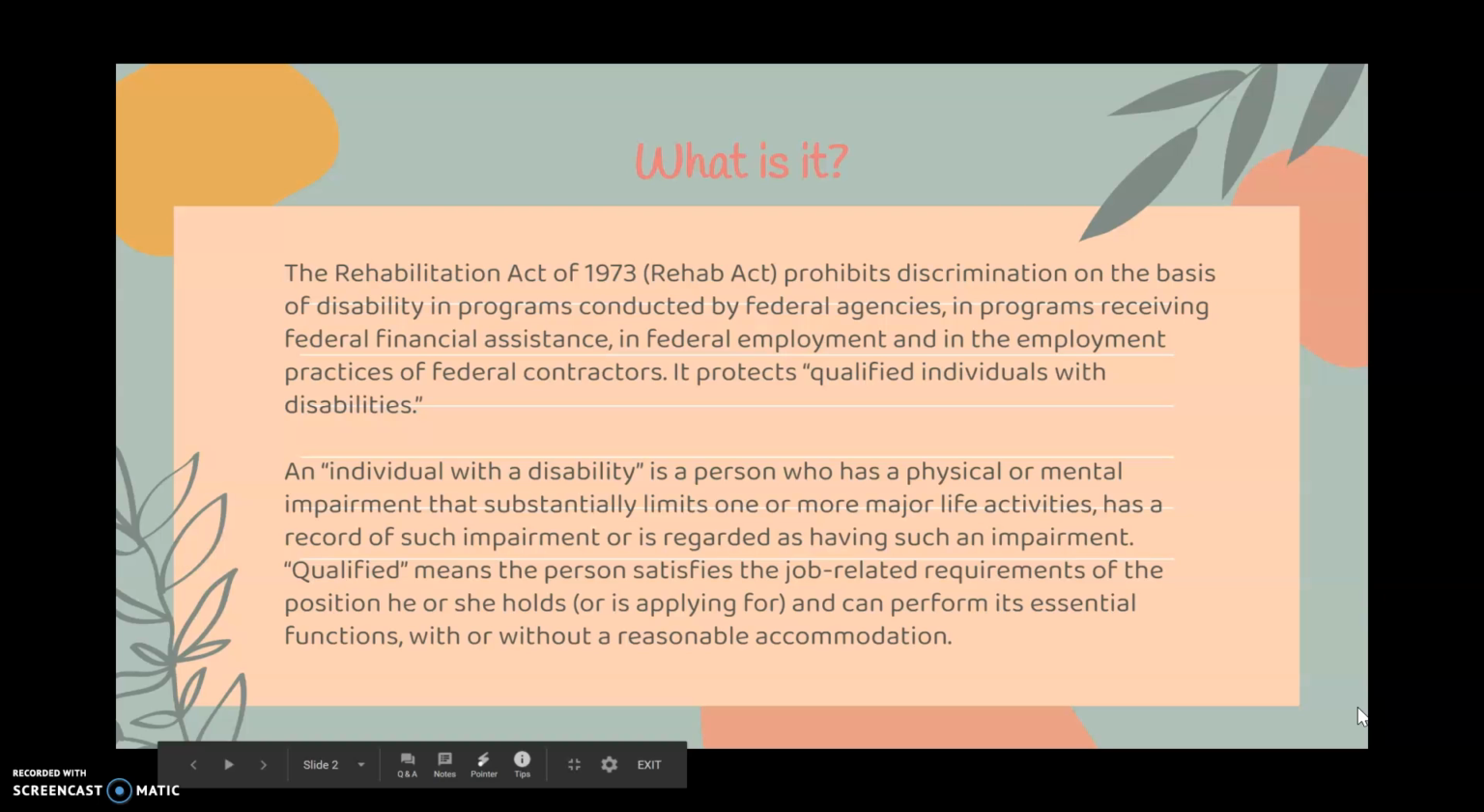So what is the Rehabilitation Act of 1973, otherwise known as the Rehab Act? It prohibits discrimination on the basis of disability in programs conducted by federal agencies, in programs receiving federal financial assistance, in federal employment, and in the employment practices of federal contractors. It protects qualified individuals with disabilities.